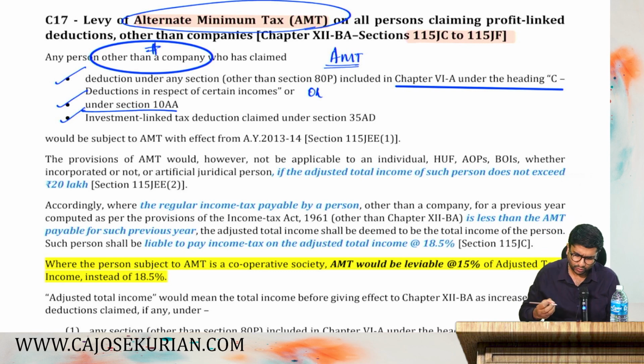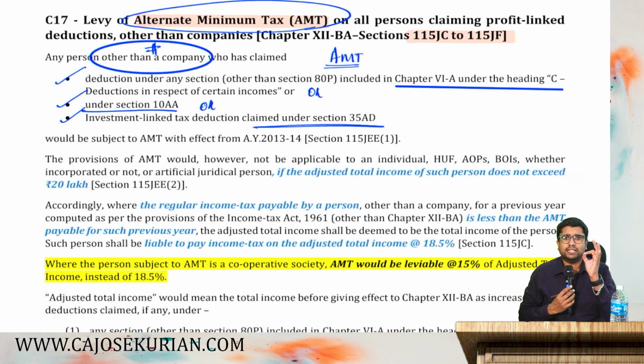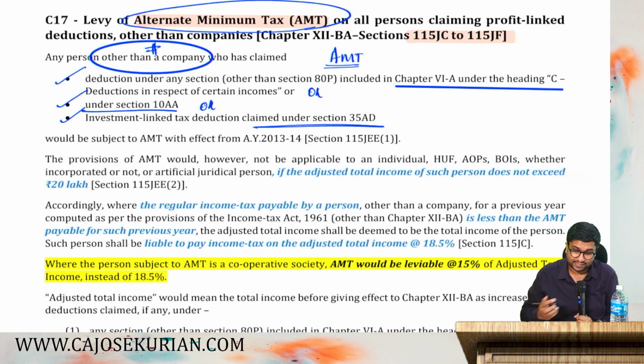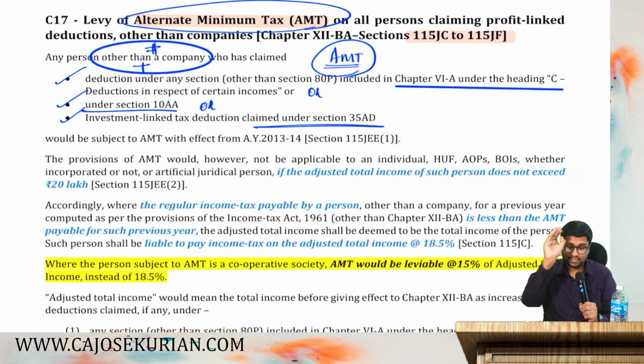Alright, listen. Or has claimed any 35AD deduction. You tell me what is 35AD deduction. Say you are a specified business, then for the capital expenditure other than expenditure for land, goodwill and financial instruments, you can claim 100% deduction under 35AD. Hope you remember that. Now, if you have claimed any of these, plus you are an assessee other than a company, then you are supposed to compute alternate minimum tax.